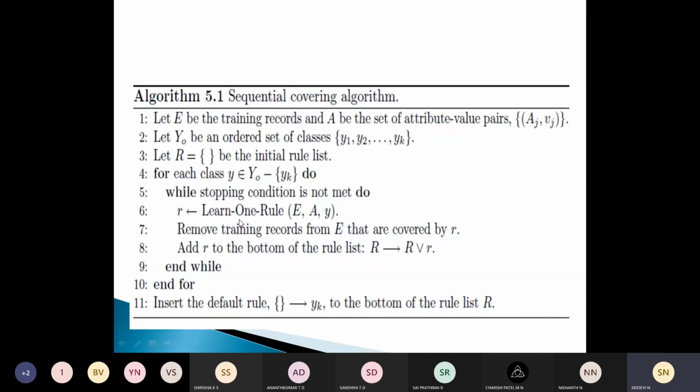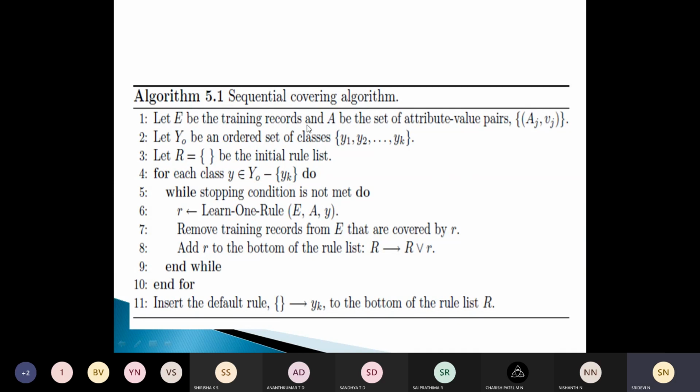During this rule extraction, all training records which belong to class Y are considered positive examples, and those which belong to the other classes are considered negative examples.